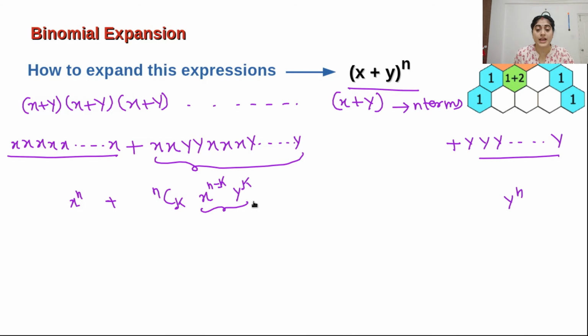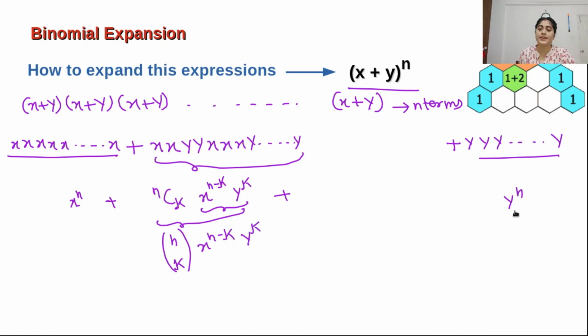Then how many combinations can we make like this? That will be nCk. So this is a generalized term. They write it in this way also, n over k, like this. And x to the power of n minus k and y to the power of k.